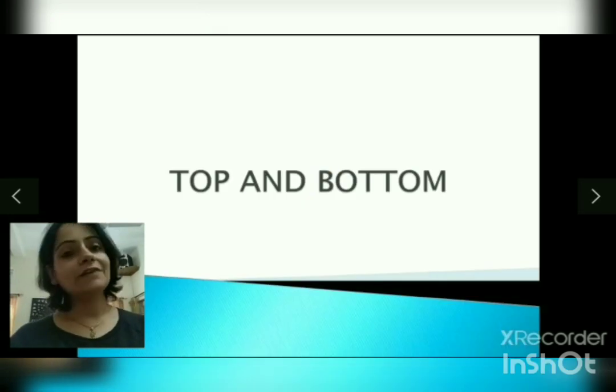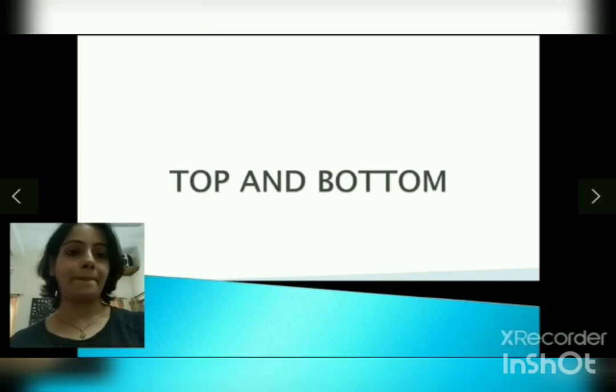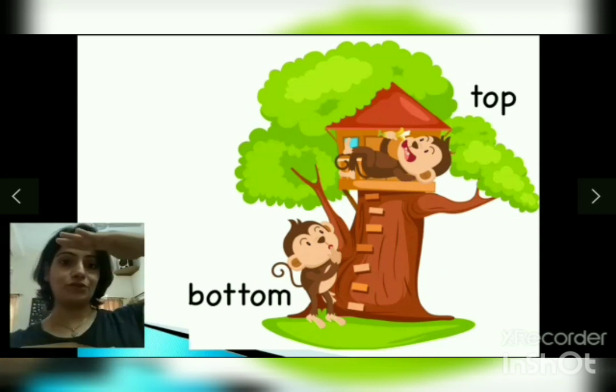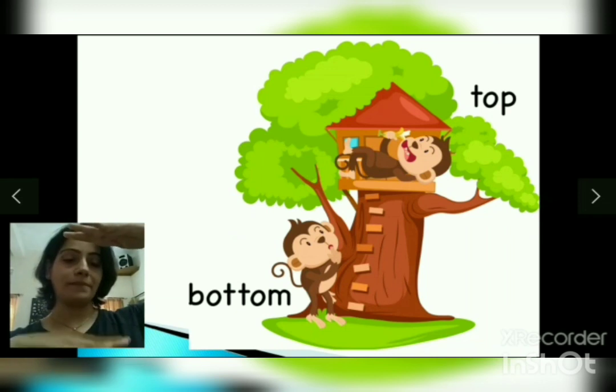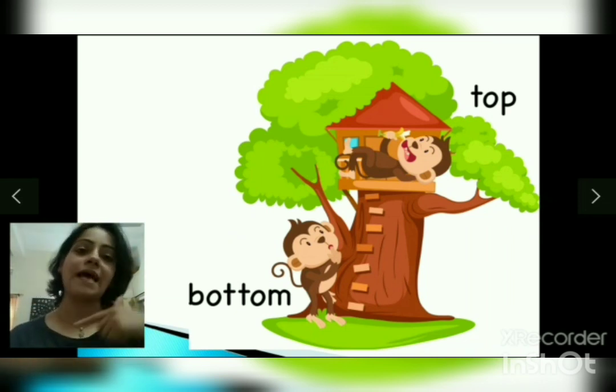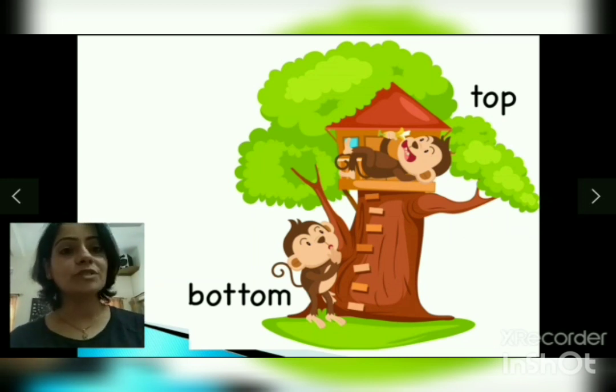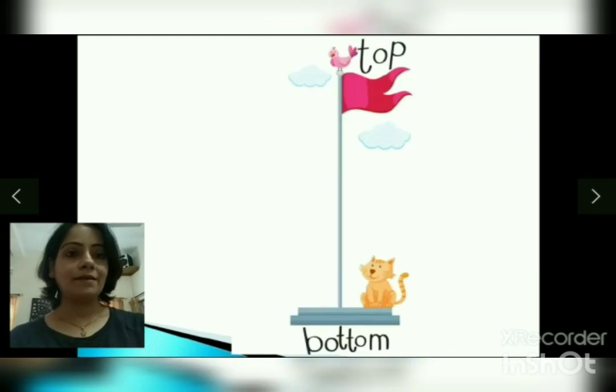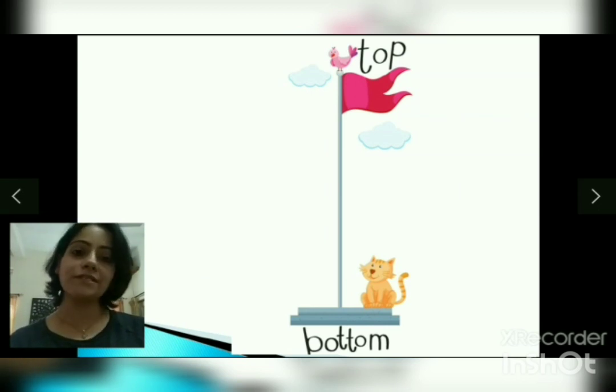Moving on, we have top and bottom. Top and bottom. You get it? Upar wala top, niche wala bottom. The monkey who's eating a banana is at the top and the monkey who's standing is at the bottom. Okay. The birdie is sitting on the top of the pole and the catty is at the bottom.